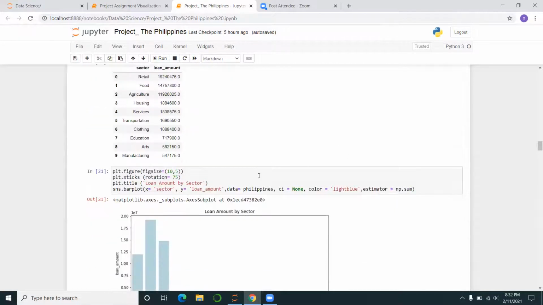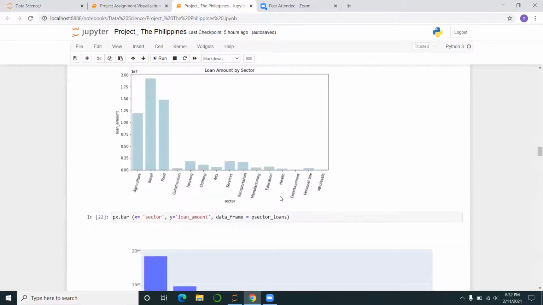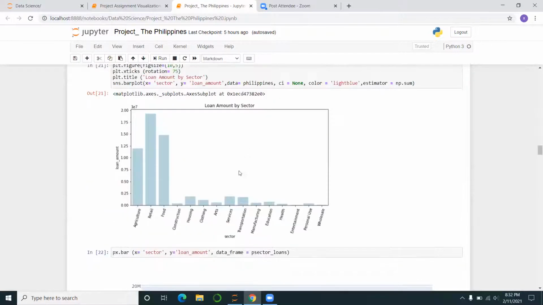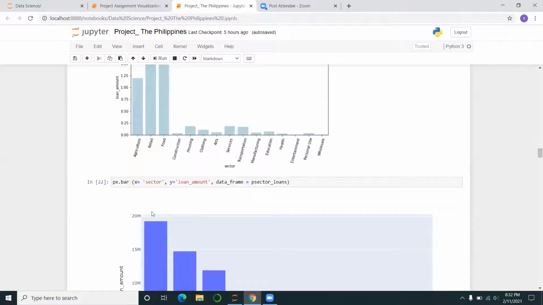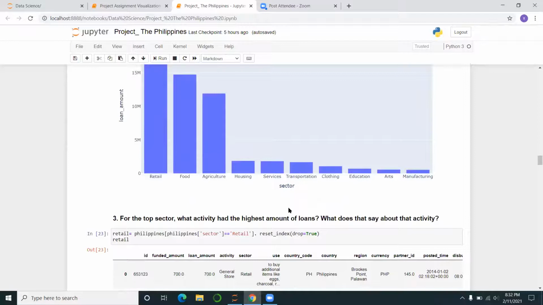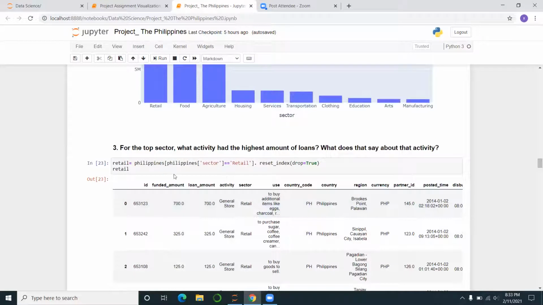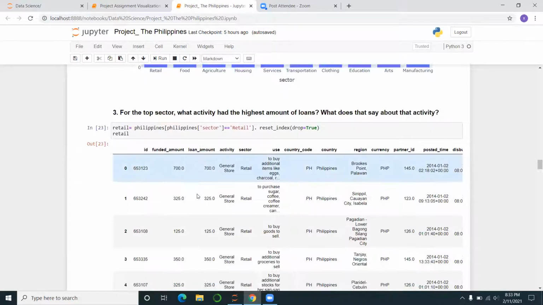Then I plotted a bar plot using Seaborn, and this is what I got. I did the same bar plot with Plotly because it didn't look very attractive, and I think this one looks more presentable. For the third question, it was the top sector: what activity had the highest loans, and what does that say about the activity? I subset the Philippines, and the sector was retail.